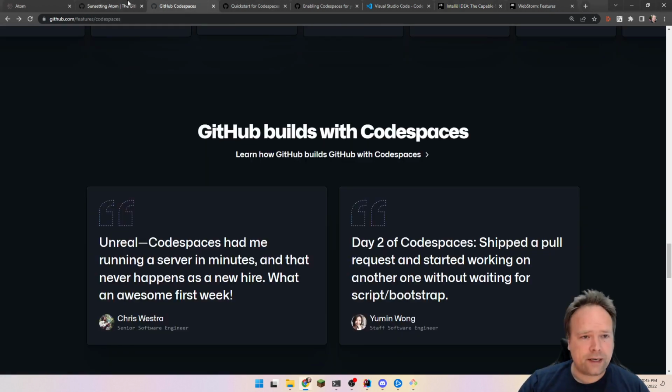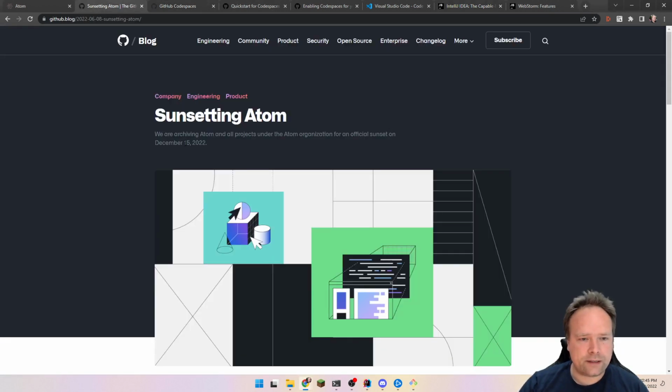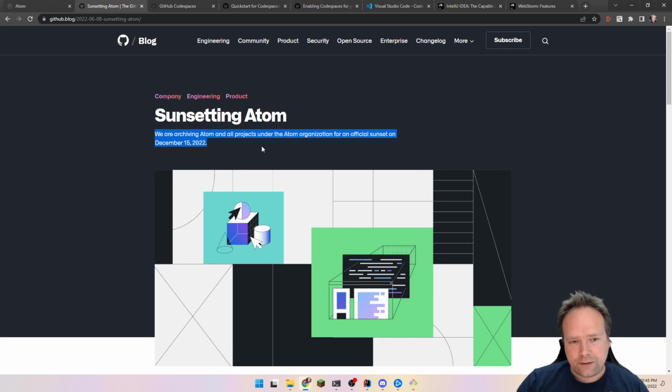So, okay, but let us read the article, because there's actually a small article behind this news right here. So this is from GitHub. I don't know if you know it, but Microsoft, they bought GitHub some time ago. And in the beginning, actually for around 4 years, they did not. They continued to support both Atom and also VS Code, but now they have this message right here, this blog, where it says that they will actually stop supporting Atom, and they will archive it somewhere the 15th of December 2022.